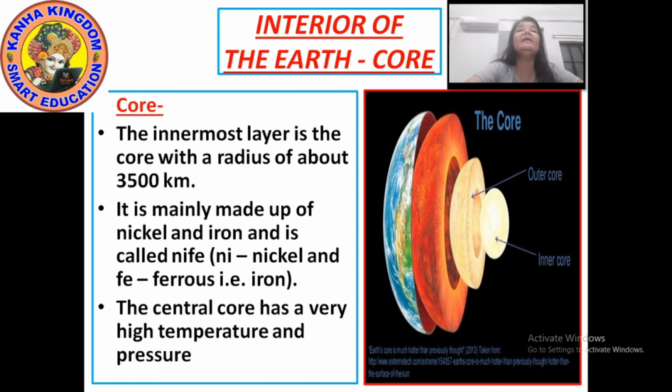Now what is the core made up of? The core is mainly made up of nickel and iron. It can also be called NiFe. Ni stands for nickel, and Fe, ferrous, stands for iron. So the core is made up of nickel and iron. The central core has a very high temperature and pressure.